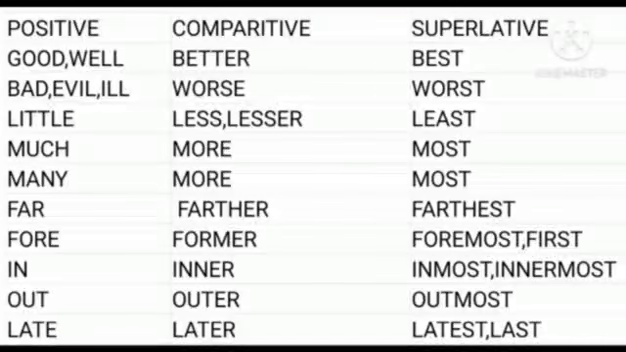if your positive word is little, the remaining two degrees: less, lesser, least; much, more, most; many, more, most; far, farther, farthest; fore, former, foremost; in, inner, inmost, innermost; out, outer; utmost, uppermost; late, later, latest, last. So these things we have to go through. Once again, go through all the tables that we have discussed today about words of more than two syllables or two, and irregular comparisons.